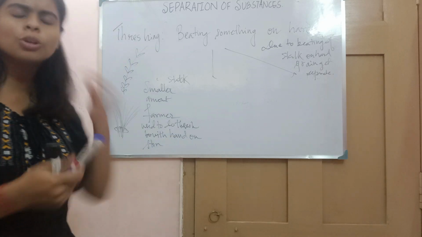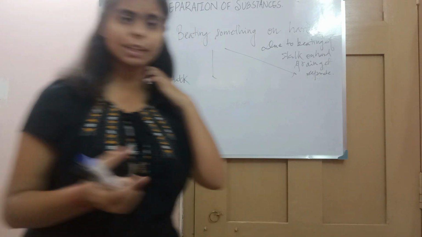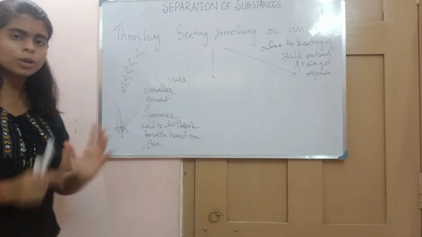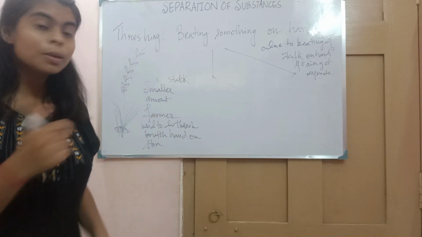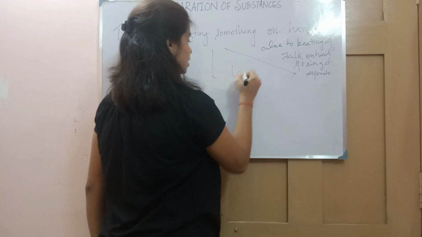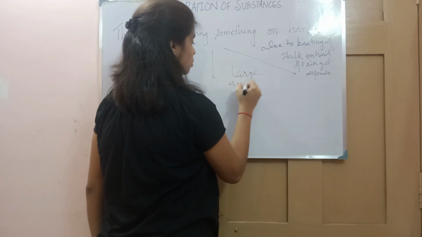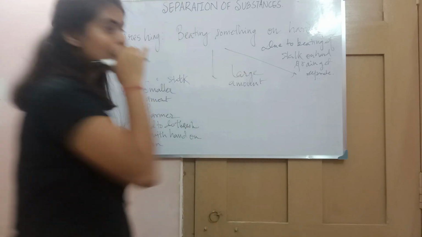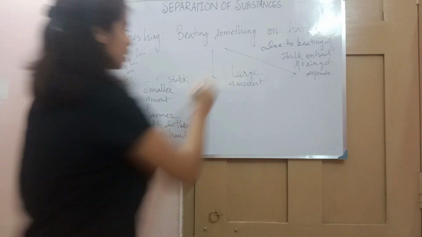If it is in a smaller amount, the farmer himself will separate it. But what about the larger? If the stalk is in a larger amount, then we will take the help of tools. What are those?